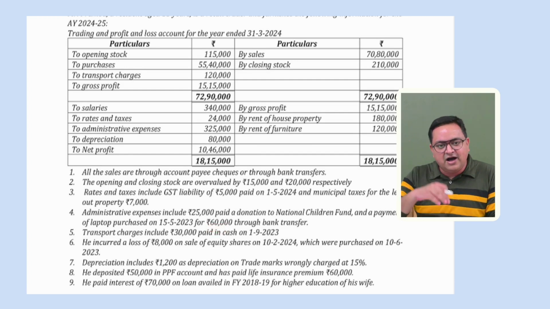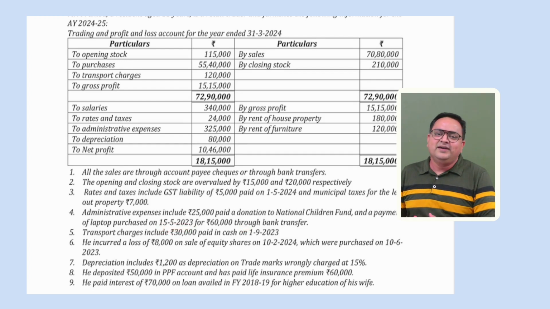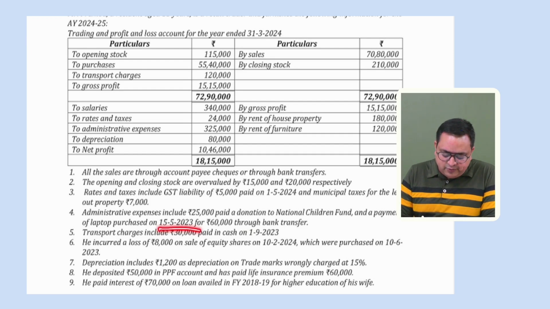Charging 40%. Half or full? Sir, it's purchased from this date. The put to use date is not mentioned. So we understand that if the put to use date is not mentioned, then the purchase date will be the put to use date. So 15th May 2023, it is 180 days or more. So we'll be giving full depreciation of 40% on 60,000. I believe that this point is clear to everyone.